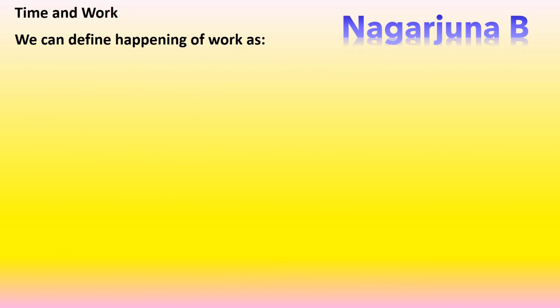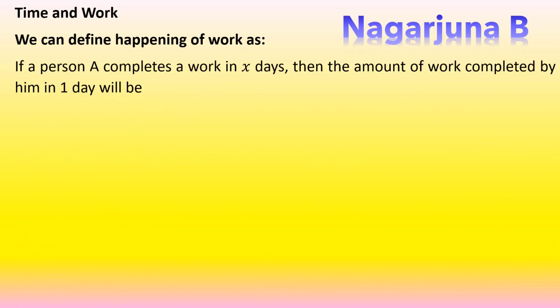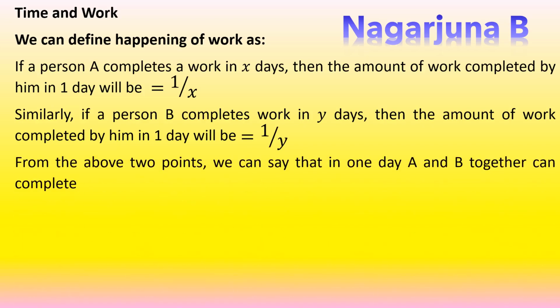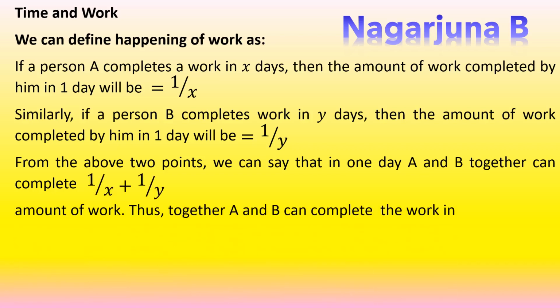We can define the happening of a work as follows. If a person A completes a work in X days, then the amount of work completed by him in one day will be 1 by X. Similarly, if a person B completes a work in Y days, then the amount of work completed by him in one day will be 1 divided by Y. So from the above two points, we can say that in one day A and B together can complete 1/X + 1/Y amount of work.